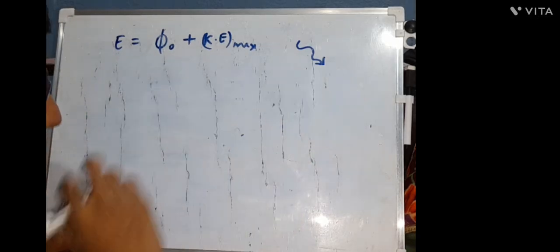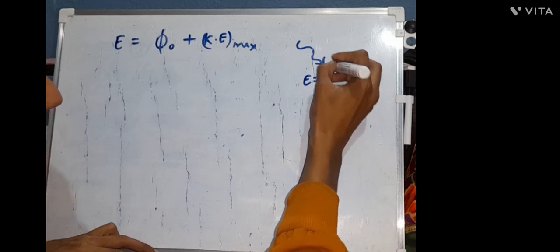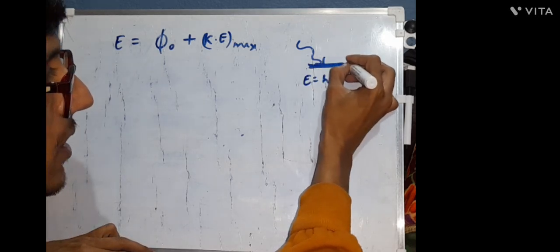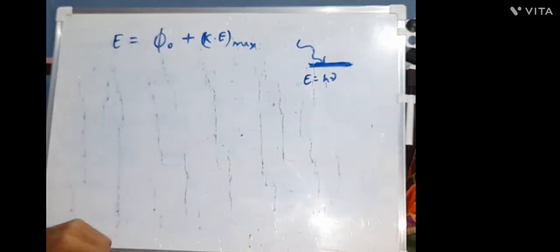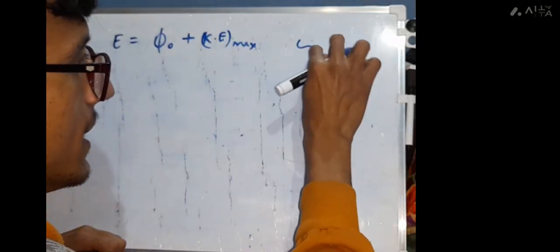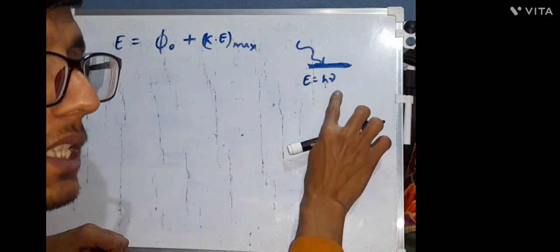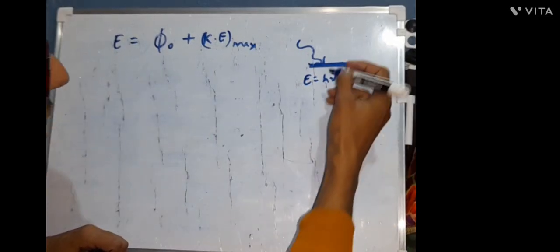We have already talked about E equals h mu. The light is incident on a metal surface, and there will be emission of electrons. This is all about the photoelectric effect. You have incident light with photons of energy E, equal to h mu, where mu is the frequency of the light.